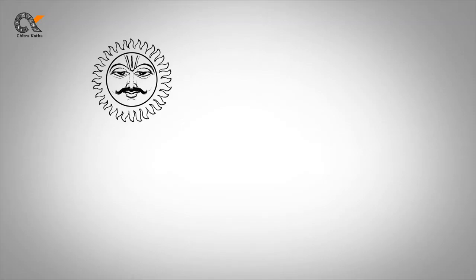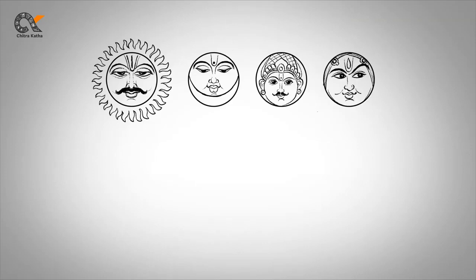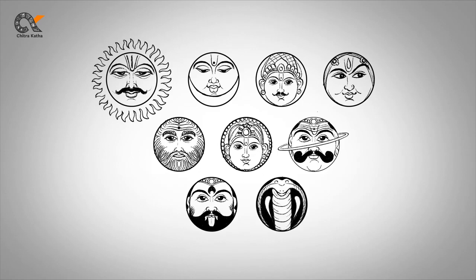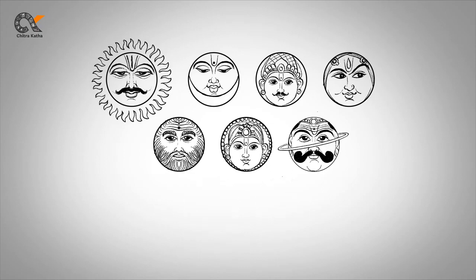In Hindu astrology, there are 9 main celestial bodies. They are known as Ravi, indicating the sun, Som for moon, Mangal for Mars, Budh for Mercury, Guru for Jupiter, Shukra for Venus, and Shani for Saturn. The remaining 2, Rahu and Ketu, indicating the ascending and descending lunar nodes, respectively. They are considered as shadow planets and hence are not considered directly when it comes to the name of days.